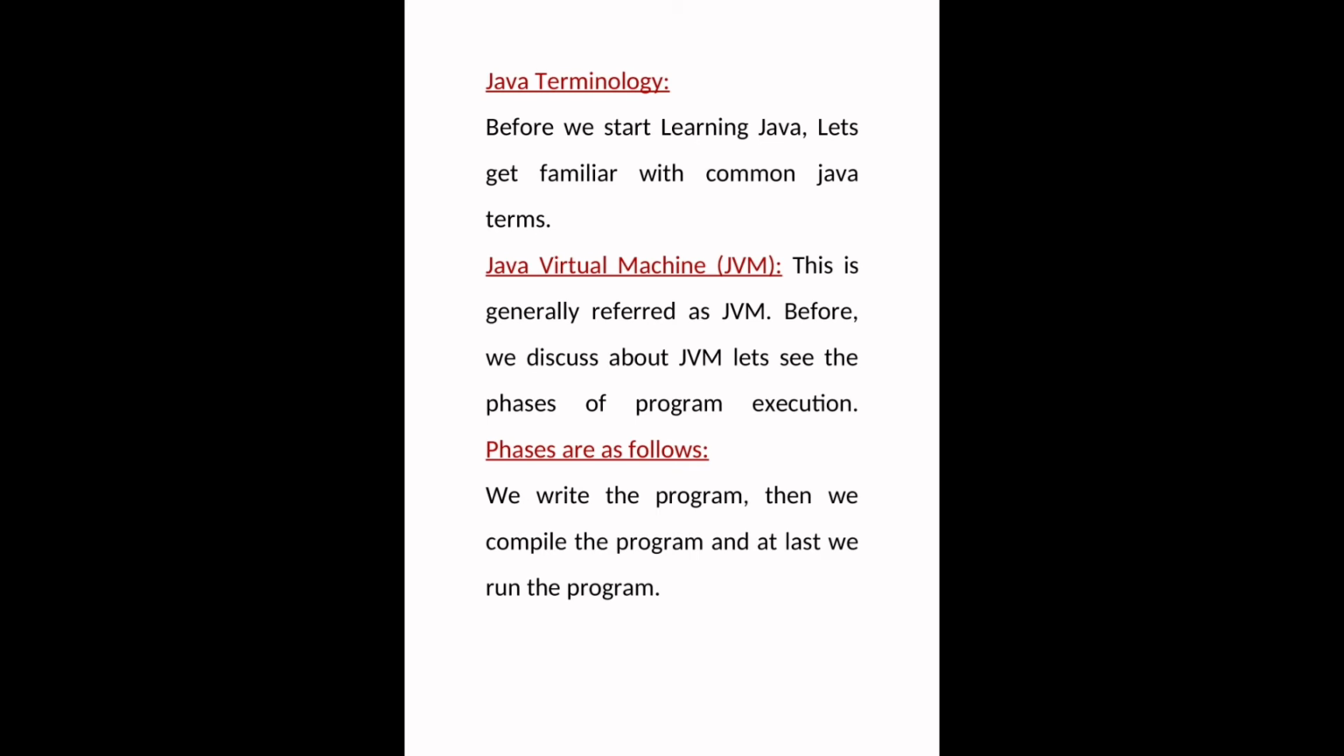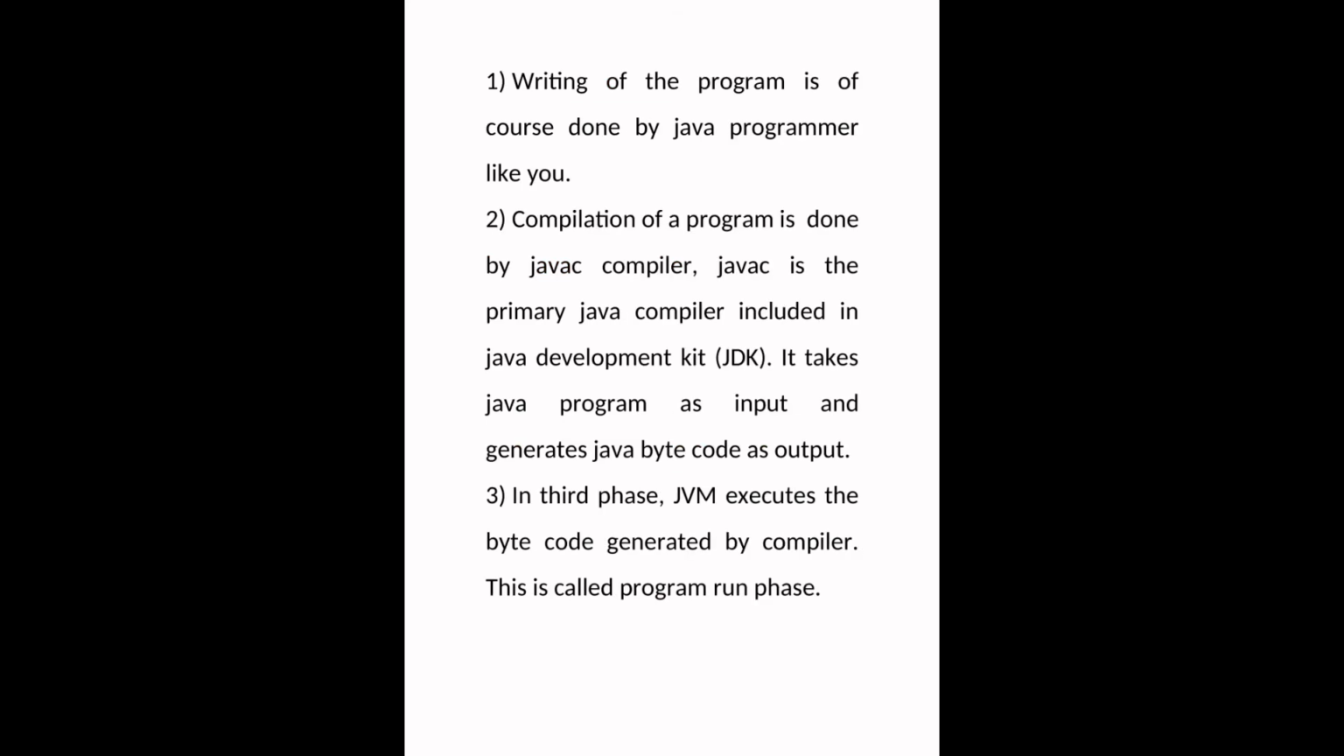Whenever we run the program, the Java Virtual Machine executes the resulting bytecode, so users can understand the output or result in the form of high level language. The Java Virtual Machine's duty is to convert the output of bytecode into high level language. First, writing of the Java program is of course done by the Java programmer like you. The Java programmer writes the Java program on the computer screen.